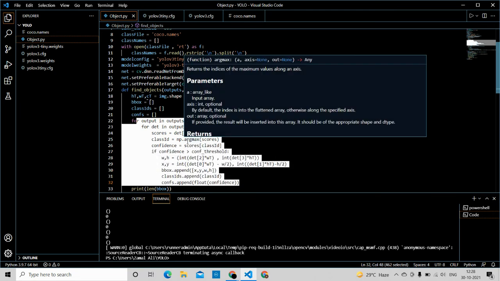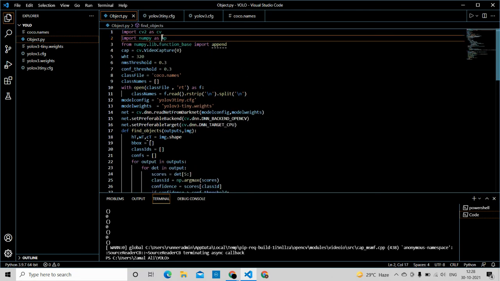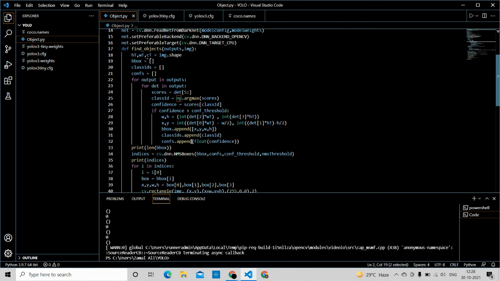For output in outputs, we are just trying to give out a loop, and then we use np dot, np stands for numpy. You can see I've imported it as np. So argmax is like we are basically giving a command to the computer to consider only those scores that have a maximum value, and then after that we do some indexing so that we take only those values that are after 5. Why? Because I'll just show you a column. If you want me to, just let me know in the comment section below. I will share a picture of the column, the way YOLO reads data.